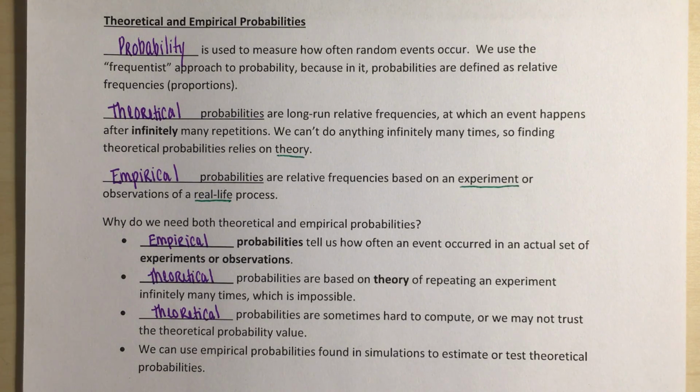So as we're going through this chapter, in these first couple of sections, we're going to talk a lot about some different experiments, some randomness, using our empirical probabilities from our experiments. And then as we move into the last couple of sections, section 5.2 and 5.3, we're going to be focused more on the theoretical part, the probabilities that are based on mathematical theory instead of a specific experiment.